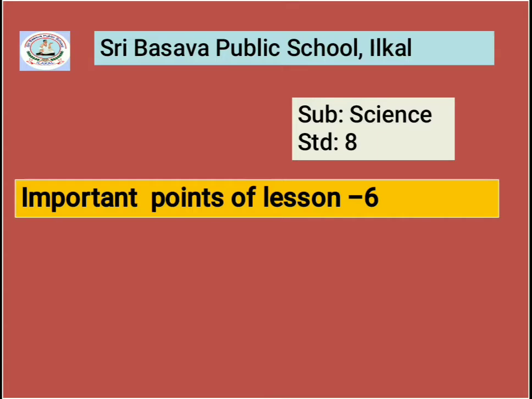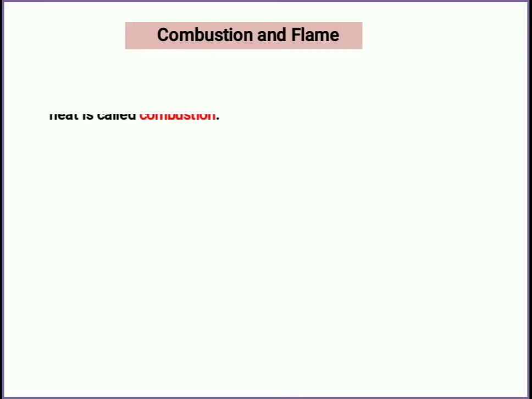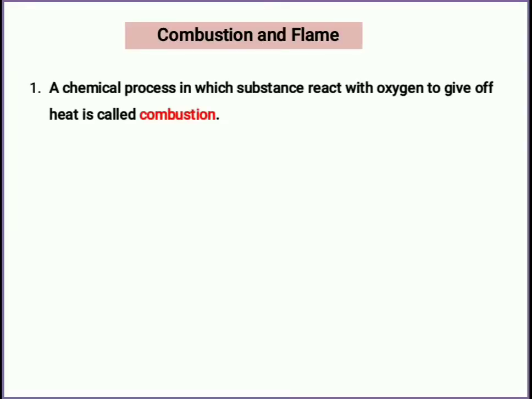So today we are going to learn about the 6th chapter, that is combustion and flame. So the first question, the chemical process in which a substance reacts with oxygen to give off heat is called combustion. So combustion is a chemical process in which the substance, which is nothing but a fuel, reacts with oxygen to give off heat and also light, and that process is called combustion.